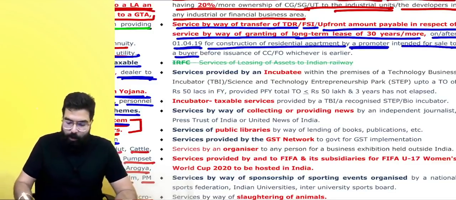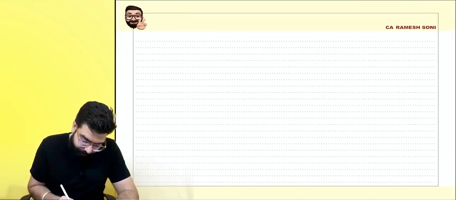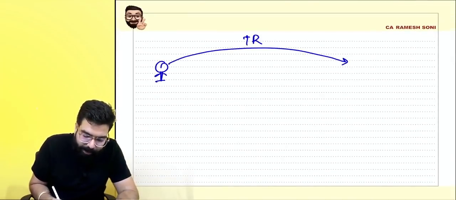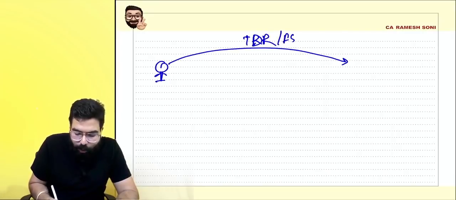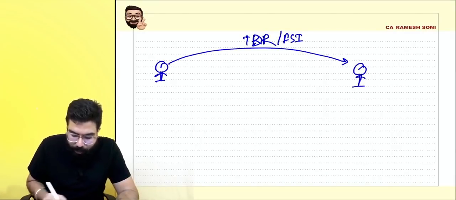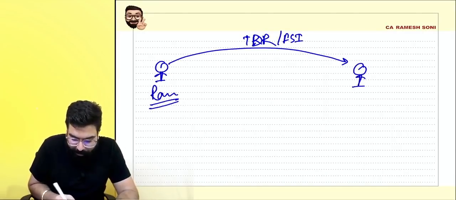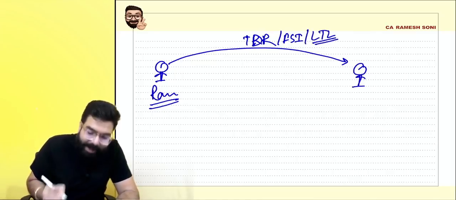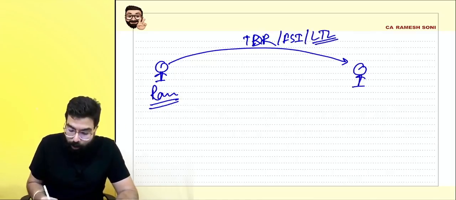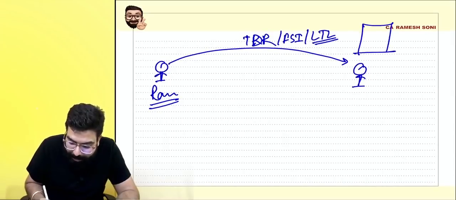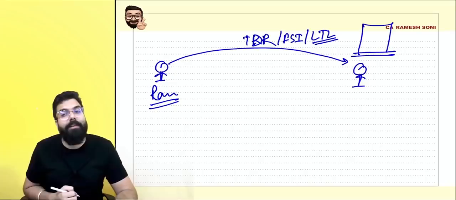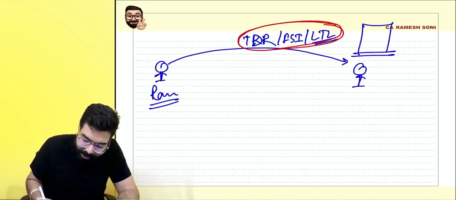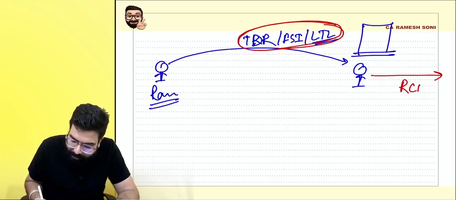Everyone, do you remember, if a person gives TDR, transfer of development right, or floor space index to a promoter? So if Ram gave TDR or floor space index, or he gave long-term lease on land which is 30 years or more to a builder who is going to make a building, then I hope you guys remember under reverse charge mechanism on this TDR or FSI, this person was liable to pay GST under RCM.